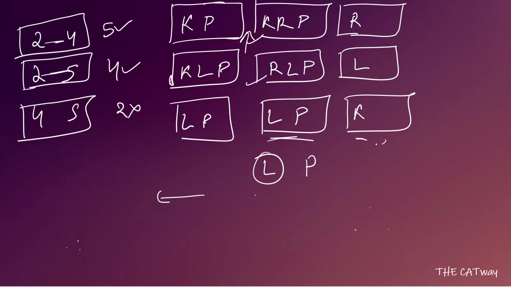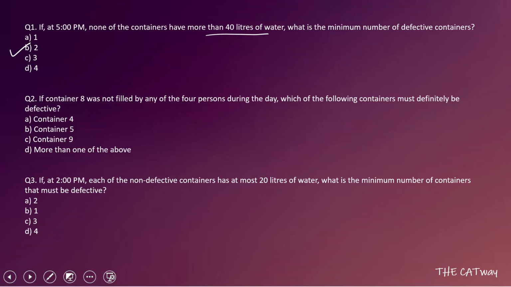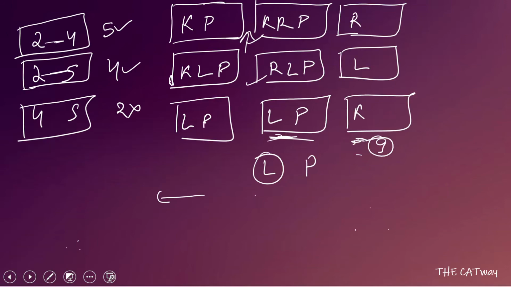So if container 9 is, because why did he fill container 8? He filled container 8 because container 9 was filled. So if container 9 is defective, then definitely Latif is not going to fill. Okay, so this is the case. The container was not filled by any of the persons. So for Latif, we have found out that it is container 9. Acha, but for Pawan it can be any other one. Okay, it can be any other one. But for Latif, the sure shot case is that 9 has to be defective.